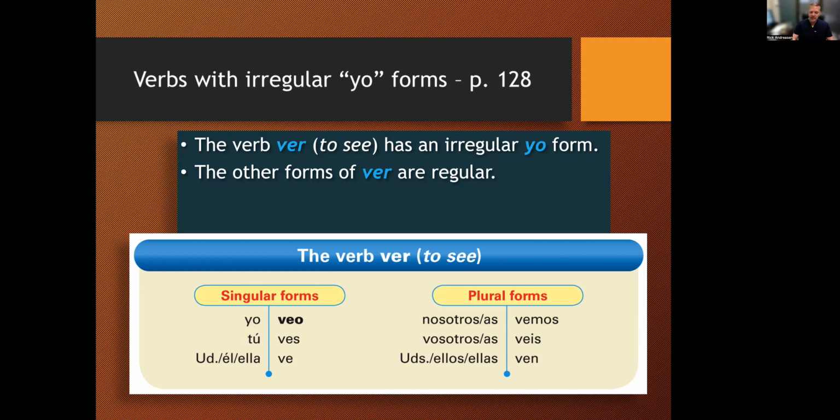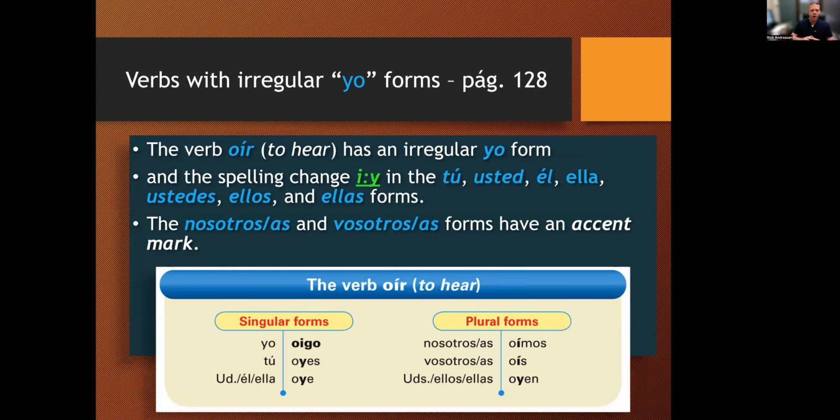So it is irregular. It doesn't necessarily look like it until you realize that is an extra E in the yo form. And then the next one is the verb oír, which means to hear and can also mean to listen to. It's irregular in a couple of different ways. It's a go verb, but also adds a Y in three of the different conjugations. So the yo form is yo oigo. So we added an I in there because remember the verb, the root of oír would just be o. So it's not ogo, it's oigo with an I.